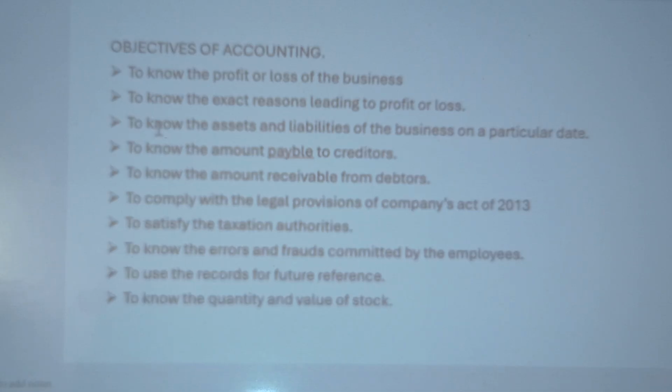To know the result of the business, it is only possible when all the business transactions are recorded systematically in the books of accounts. The second one is to know the reasons leading to profit or loss. What is the reason for the huge loss or huge profit earned by the business? The reason should be known. To know the reasons, we have to record the business transactions systematically.